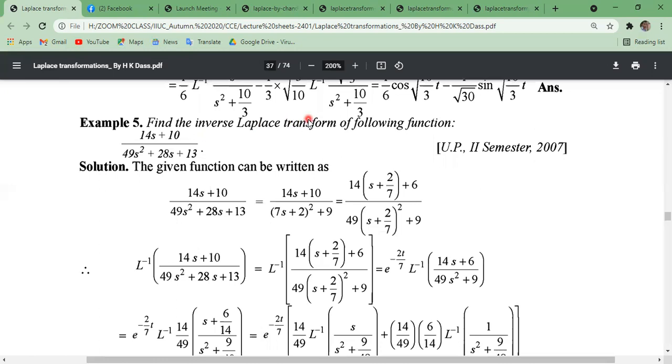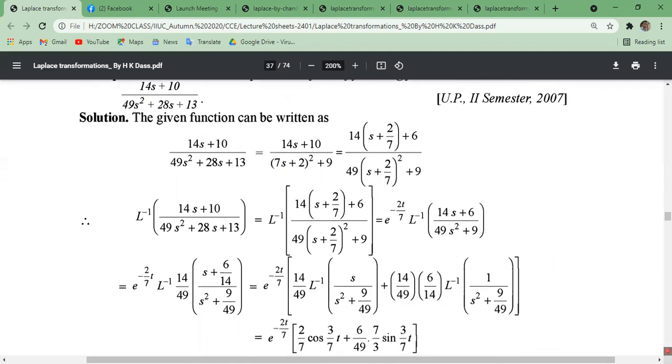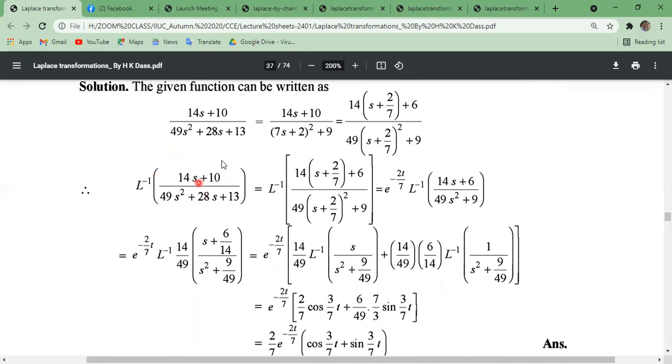Now find the inverse Laplace transform of the following function: (14s plus 10) divided by this. This fraction can be written like this: (7s plus 2) whole square plus 9. Okay. Now 14 common here, here 9 common. So 7 common. 7 whole square common, 49. So we can write this fraction like this. Now the inverse Laplace transformation of this can be written as the inverse Laplace transformation of this one.